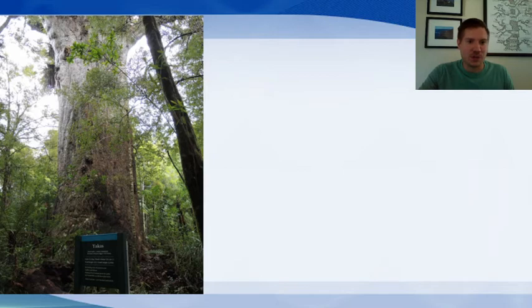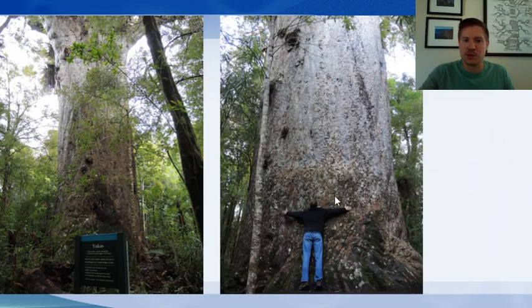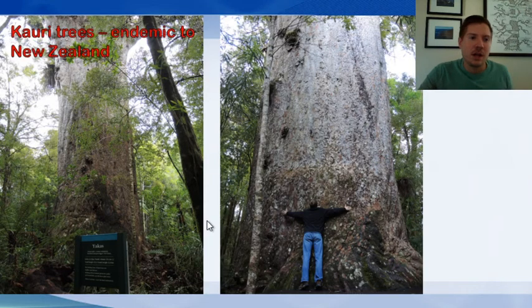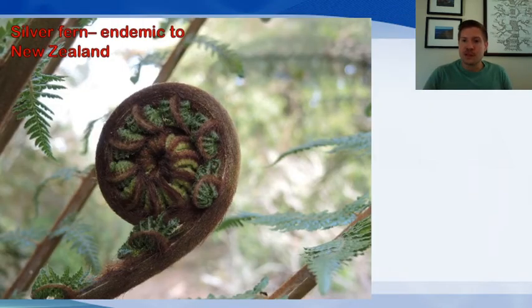And one of the things you do when you go see Yuccas is you are supposed to hug Yuccas. Okay? These are very rare trees endemic to New Zealand, and they are quite protected because of how rare they are. Another autotroph endemic to New Zealand is the silver fern, which has become a symbol of the country. It grows these fronds, and then they slowly unfurl as the plant develops.